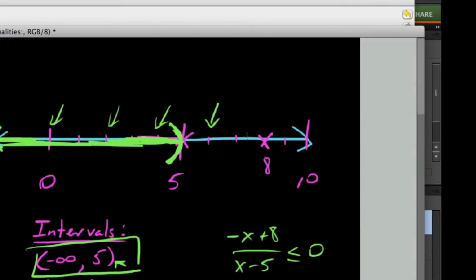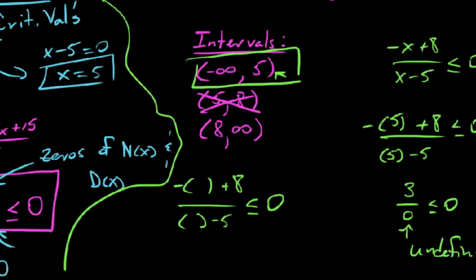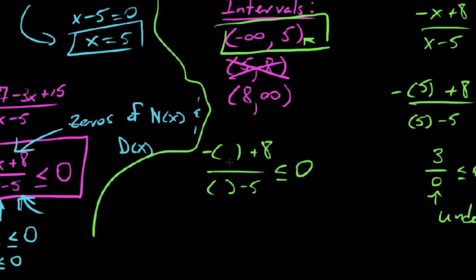Okay, last interval we need to test is a number between 8 and positive infinity. We'll go for 9 here. I'm just testing 9. So now we'll go back down here and put these in our blanks. 9, 9. Check this out. On top we get a negative 1. On bottom we get positive 4. So what's a negative divided by a positive? Well, of course that's a negative. We get negative 1/4 to be technical about it. But the point is we get a negative value and that's all we care about. And a negative value is less than or equal to 0.